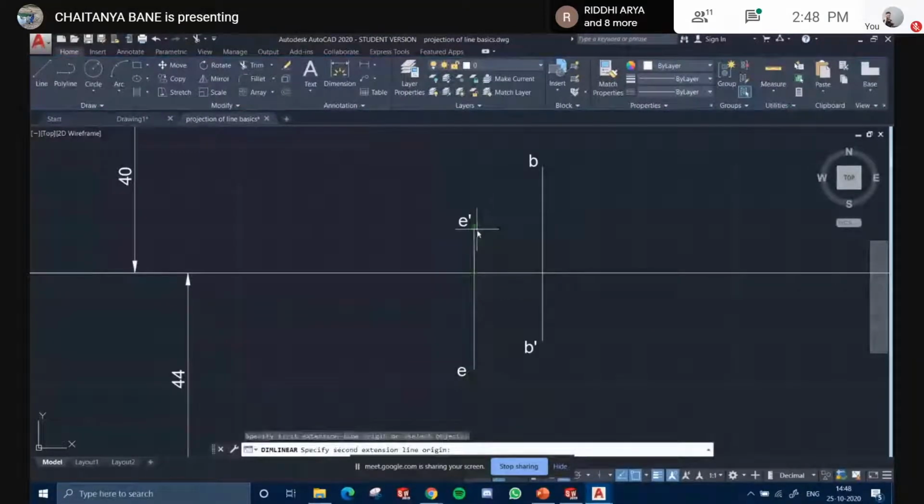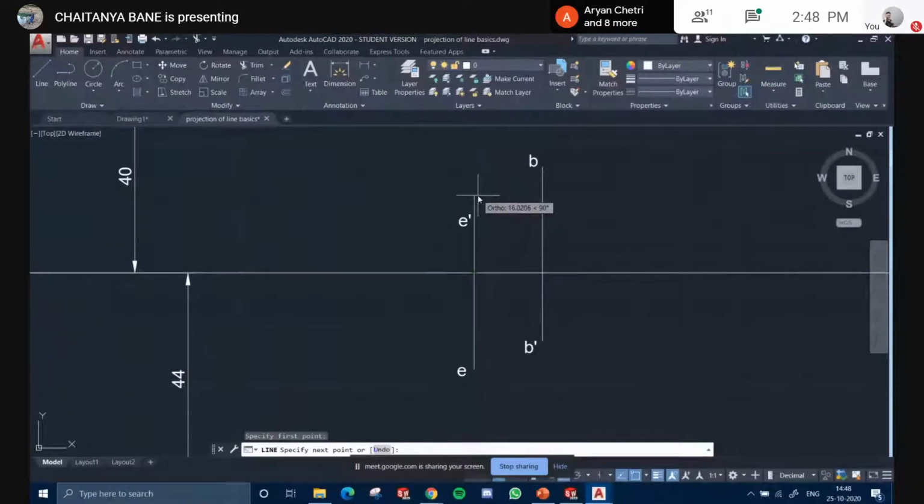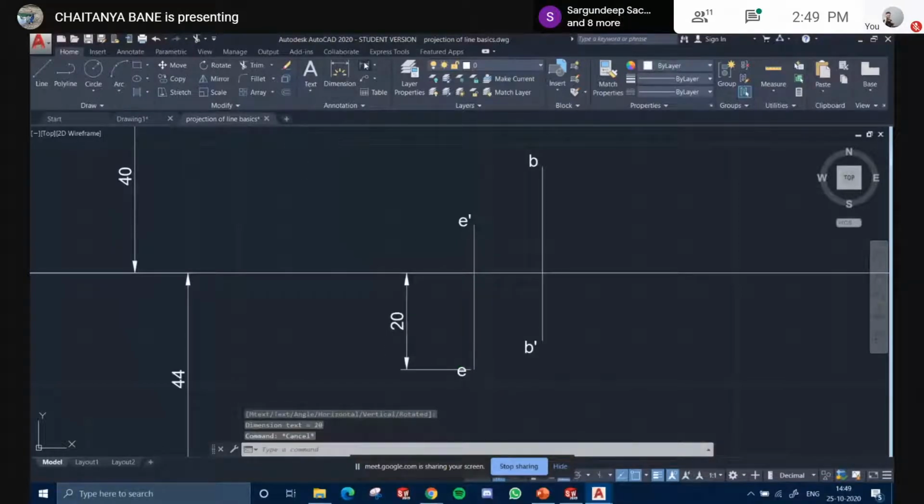Let's give it dimensions so it is clear for you. So this is 10, and this is 20.